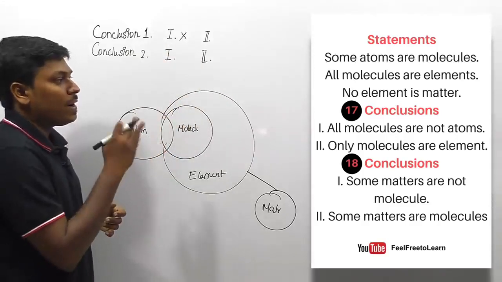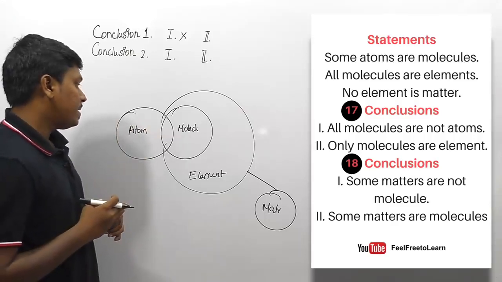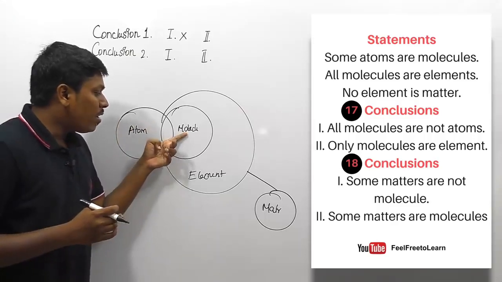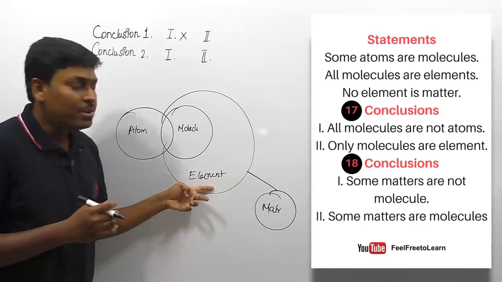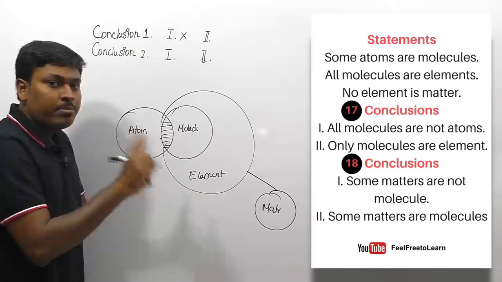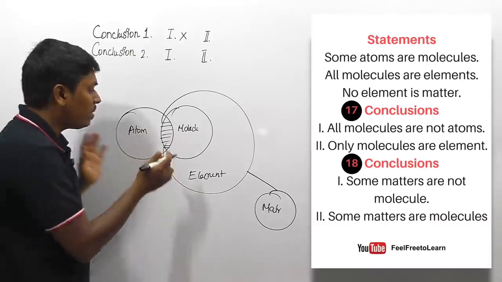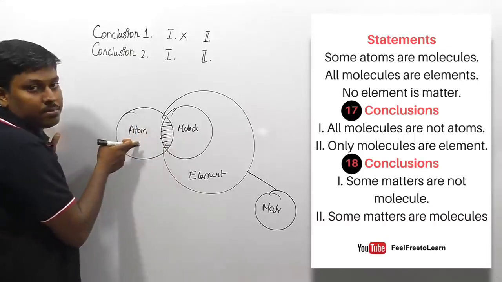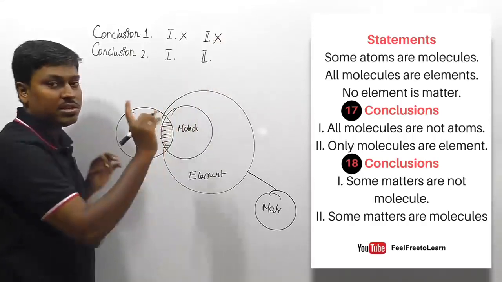Second conclusion, only molecules are element. So friends, they are saying that only molecules are element, which is not correct. Why? Because some molecules are also atoms, right? They are saying that only molecule should be element. That is not possible. Why? Because some molecules are also atom. So finally we can say that the second conclusion does not follow.